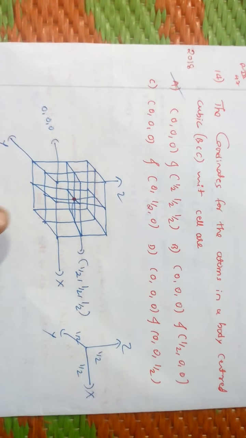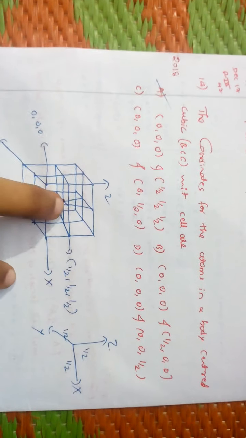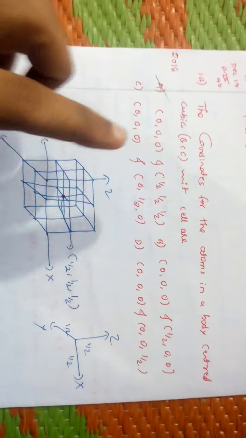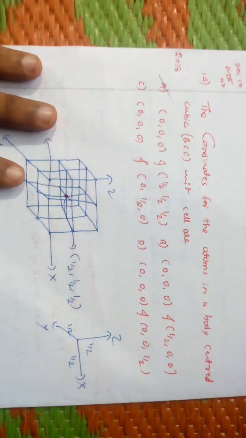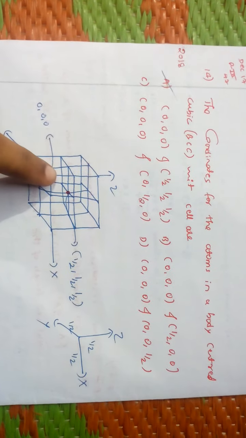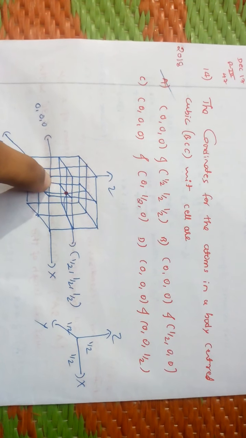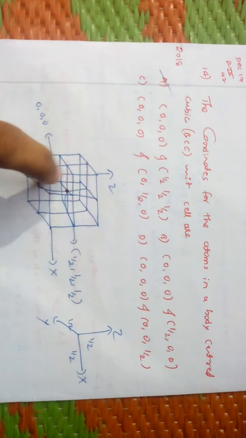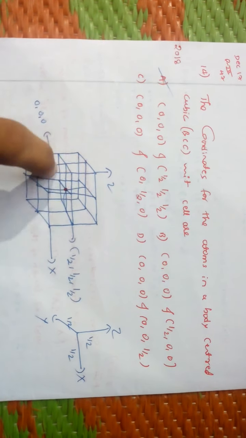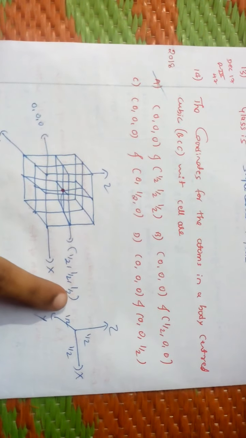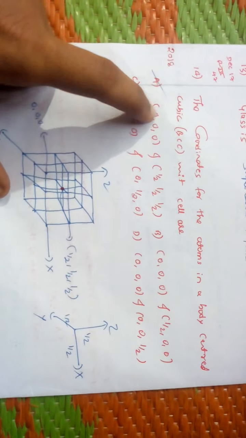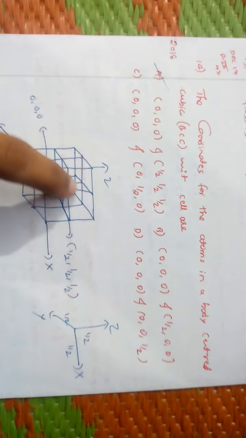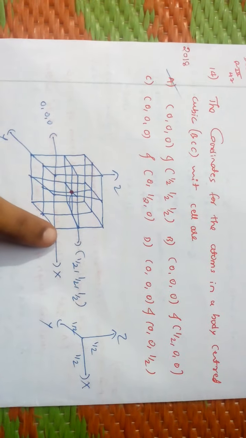Here it is simple. They asked about a body centered cube. See here cubes are present at the body center. They have asked what are the coordinates. How to know? If I fix the position here as 0 0 0, from this place to this place, what is the distance, that coordinate distance is what we have to find. Here also this is fixed as 0 0 0, but we have to find the other coordinate from this place to this place position. I will tell you simply.